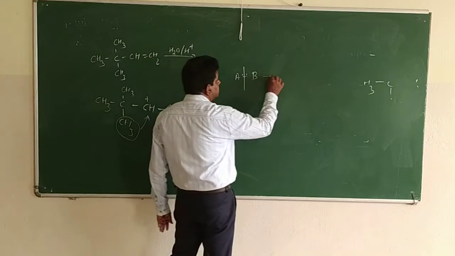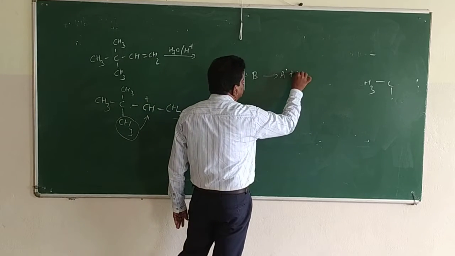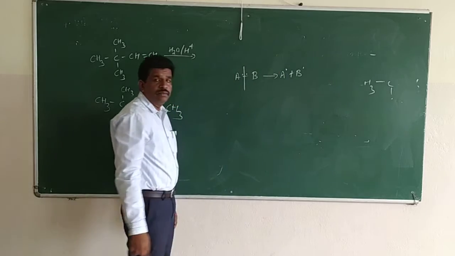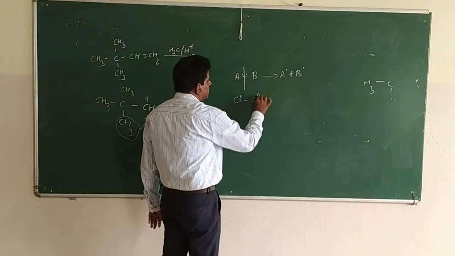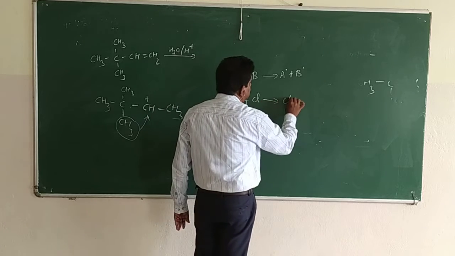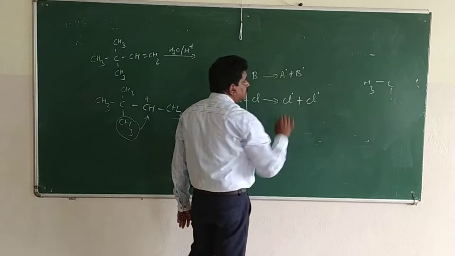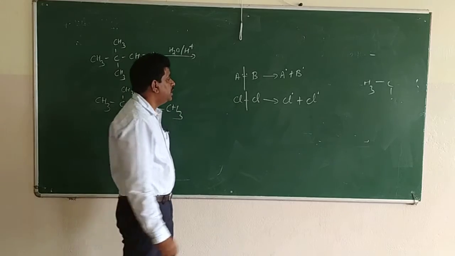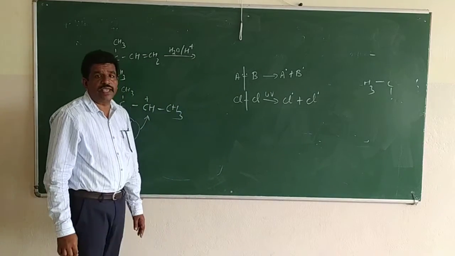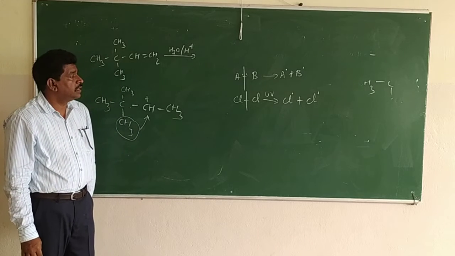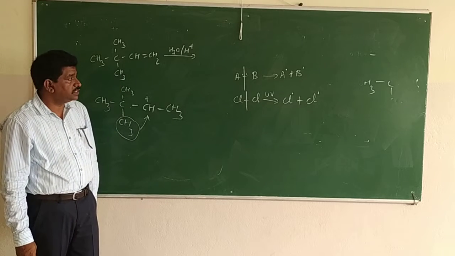In that case, free radicals will be formed: an A free radical and a B free radical. For example, chlorine breaks like this to give chlorine free radicals. This takes place only in the presence of UV light, which is why chlorine reacts only in the presence of light. This is known as homolytic cleavage.